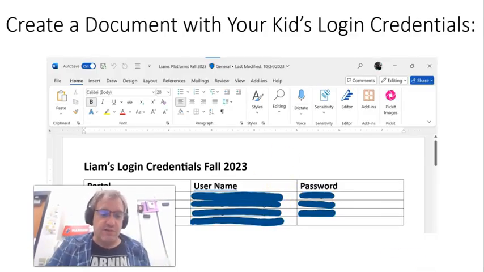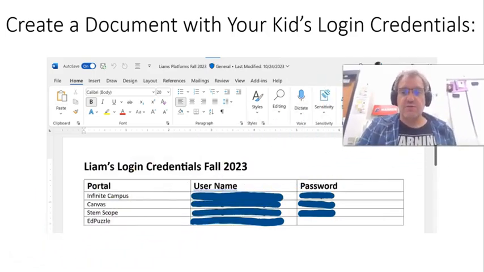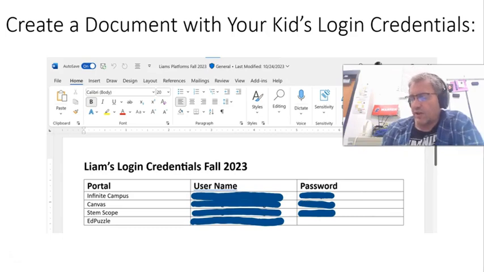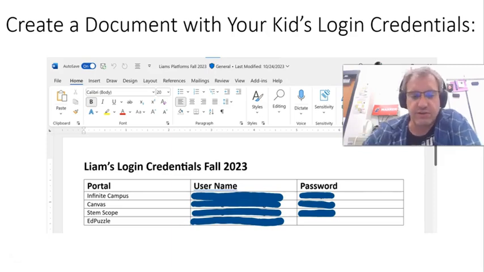So here's a sample document that I made for Liam last year. I obviously blotted out the username and passwords, but I put down all of the platforms that he uses, his username, and his password, so that if I needed to check on things, then I had access to it and could make sure that he was on top of his grades and not slipping.